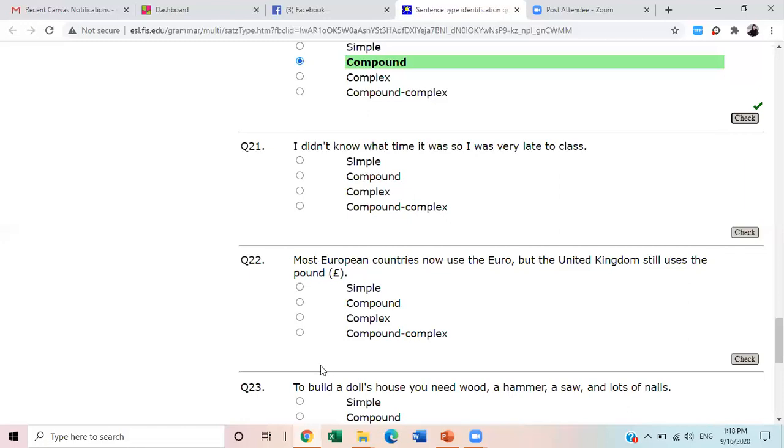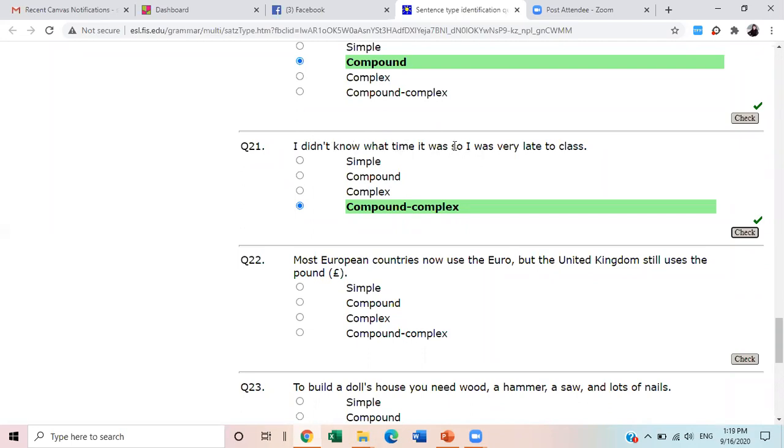Write in the chat box. Compound complex. Someone says compound complex. Yes, it is. Compound complex. Remember, I told you when two sentences are joined by what, where, why, who, when, if, unless, in case, they are examples of complex sentences.